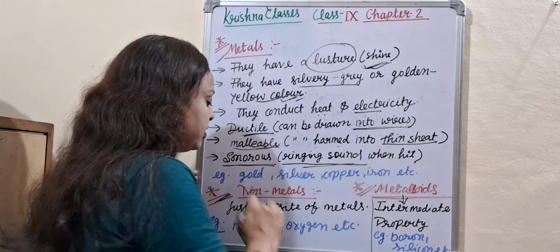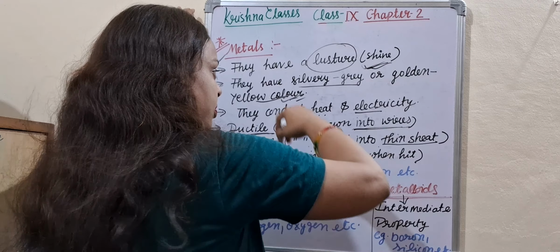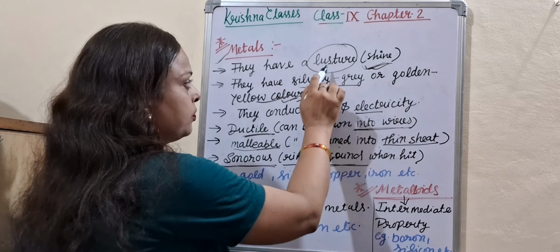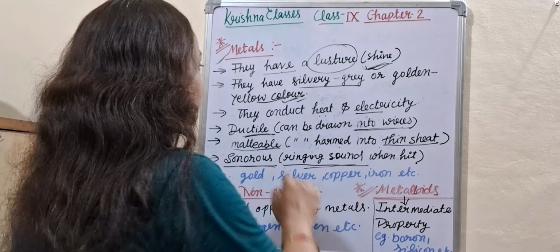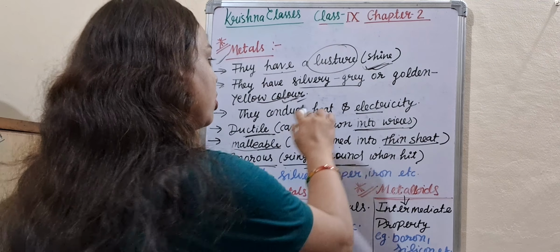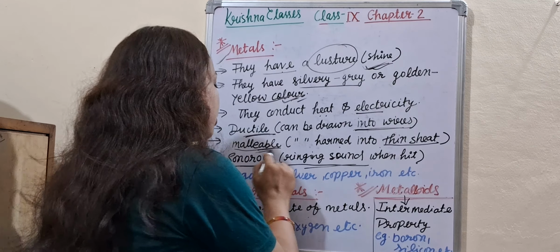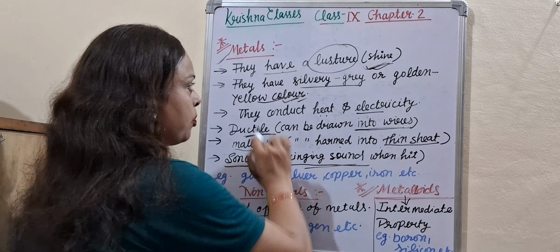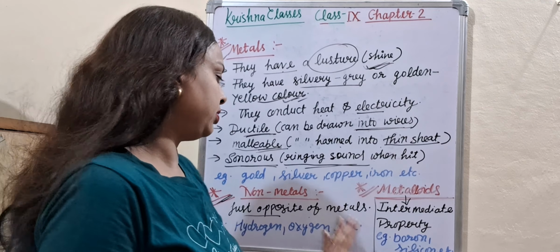And what are non-metals? They do not show these properties. It means they show the opposite properties of metals. Non-metals do not have luster. They do not have silvery grey or golden yellow color. They do not conduct heat and electricity. They are non-ductile. They are non-malleable. They are non-sonorous. It means non-metals have properties just opposite to metals. Examples: hydrogen, oxygen, etc. So these are the non-metals.